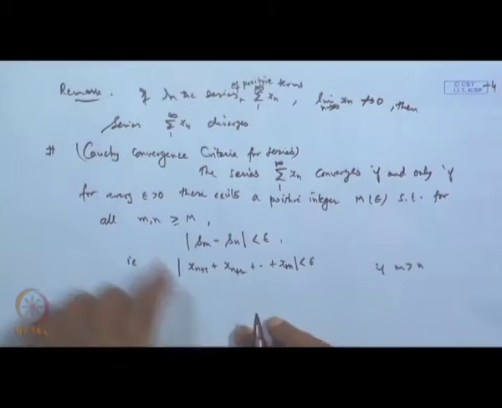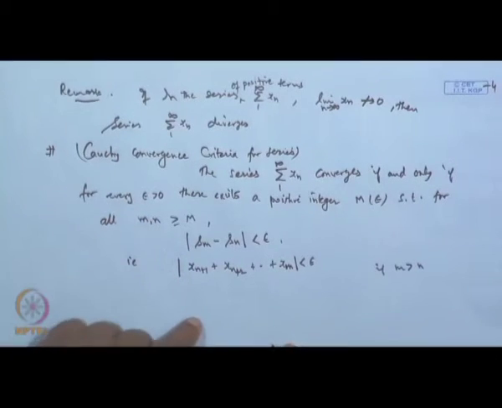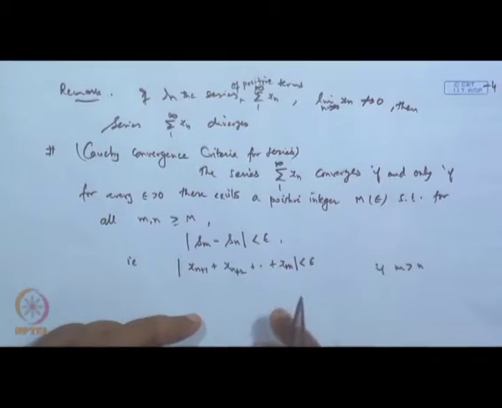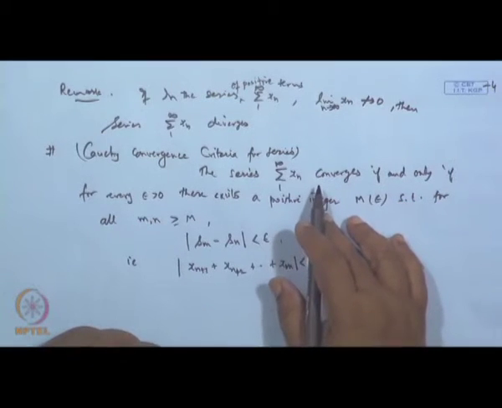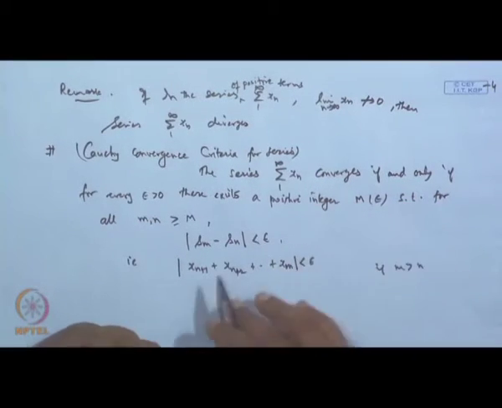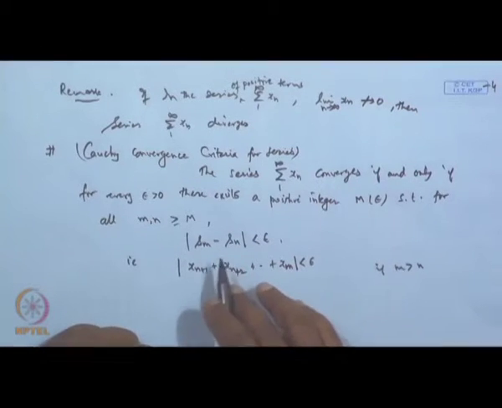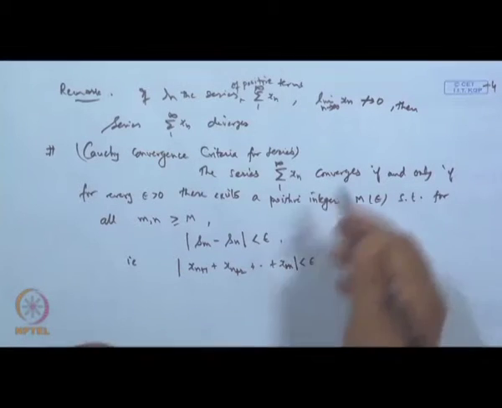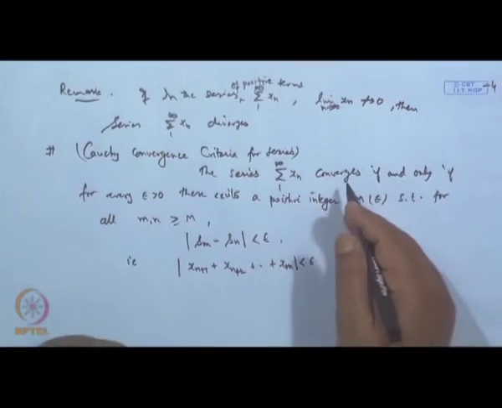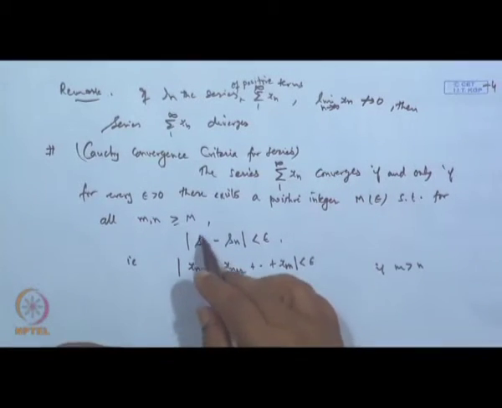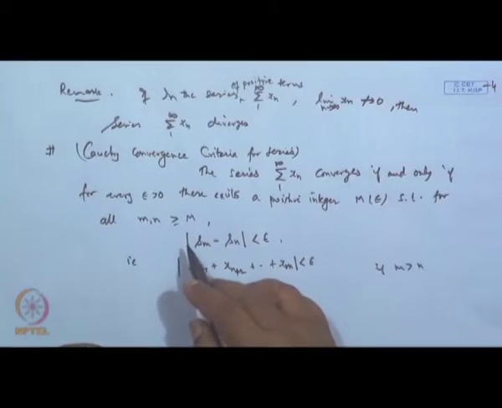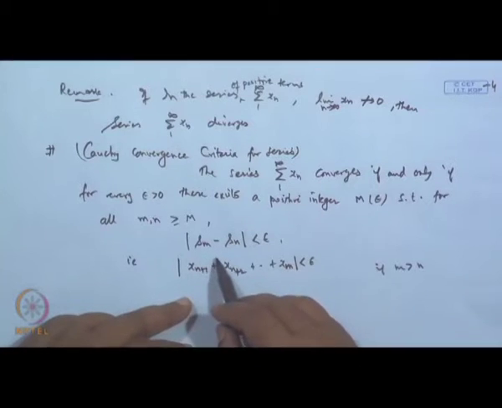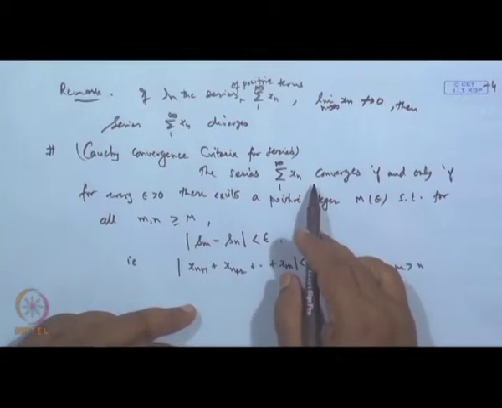So this is known as the Cauchy convergence criteria, and this is an if and only if statement. That is, if the series converges, then the sequence of its partial sums will satisfy this condition. Clear? Obviously, we have defined the convergence of the series as when the limit of the sequence of partial sums S m exists.